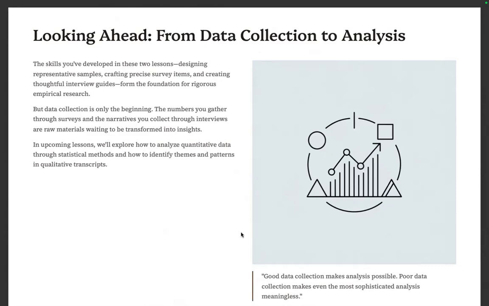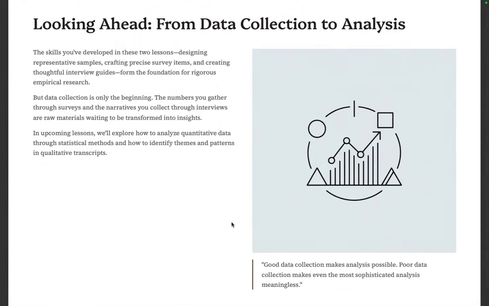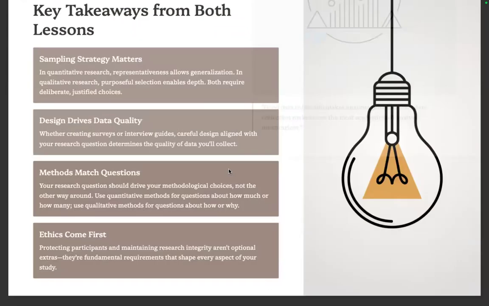And in the upcoming lessons, as you know already, we'll explore how to analyze qualitative and quantitative data through statistical methods and how to identify themes and patterns in qualitative transcripts. Remember, good data collection makes analysis possible. Poor data collection makes even the most sophisticated analysis meaningless.